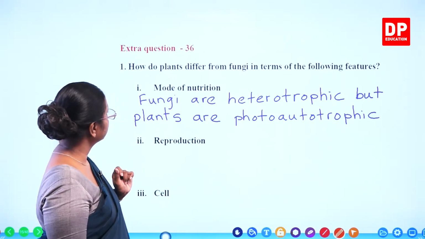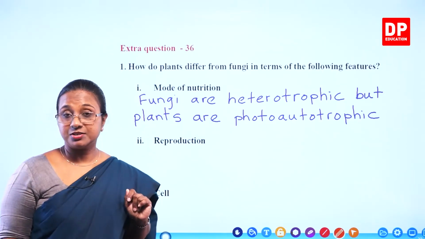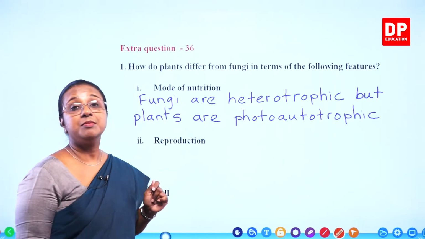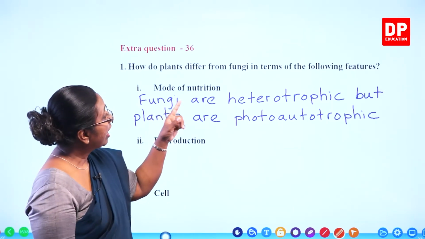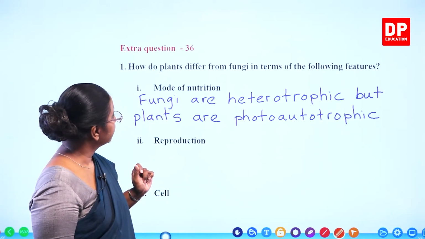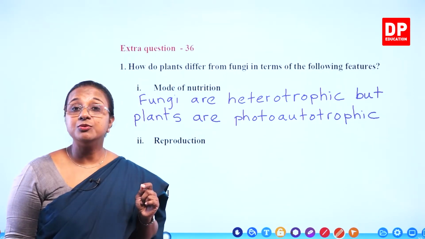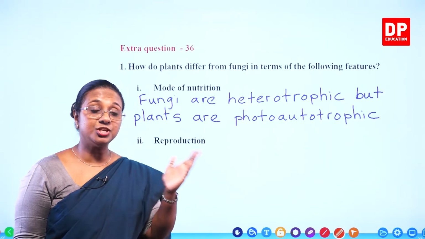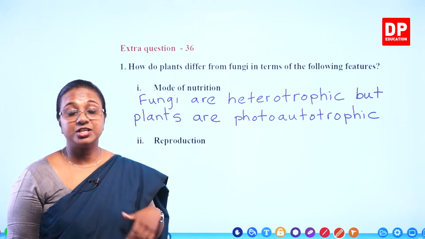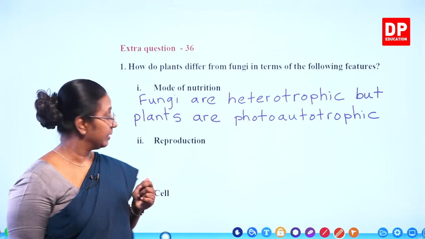Then reproduction. What can we say about reproduction? Fungi reproduces asexually by spores, whereas the plants they reproduce either by vegetative reproduction, that is asexual reproduction, or sexual reproduction. Both are possible in plants.